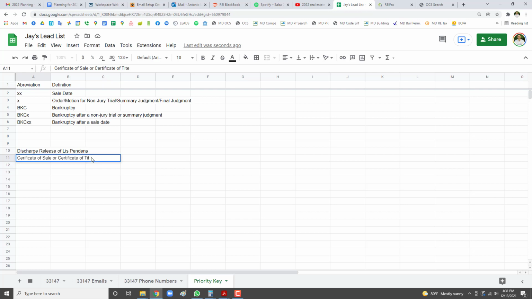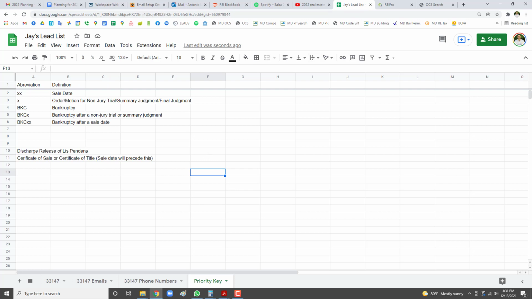All right, and what that means is that the house was sold at the auction. So what you should see before this, what precedes this, is a sale date. Sale date will precede this. Right, meaning that in order for the house to be sold, obviously it needs to have a sale date. So if you see a sale date, and then on the day or the next day after the sale date, you see a certificate of sale, and then eventually you see a certificate of title, just go ahead and take it off your list, okay?